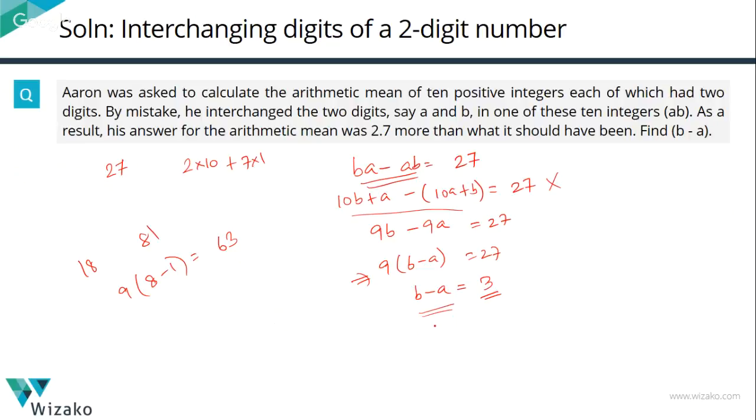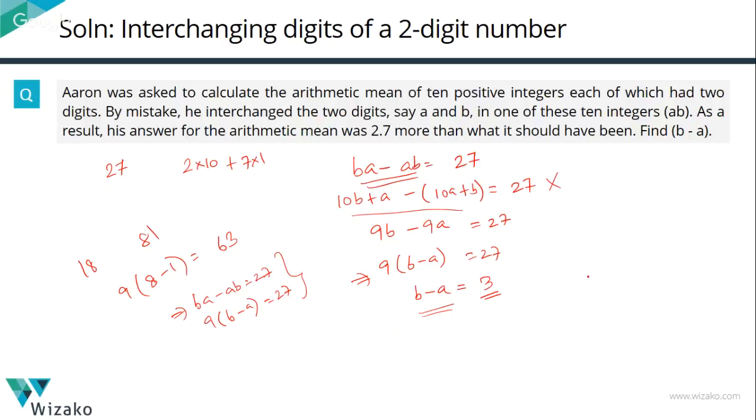So we'll come back to solving our question. We should have come up with BA minus AB is equal to 27 as step 1, having read the question. The moment you've seen this, you know that BA minus AB is always going to be equal to 9 times B minus A. So this is equal to 27. So B minus A is equal to 3. So ideally, when you're exam ready, this entire question should have taken you 25 seconds and not more than that.